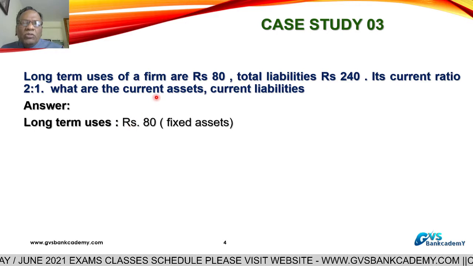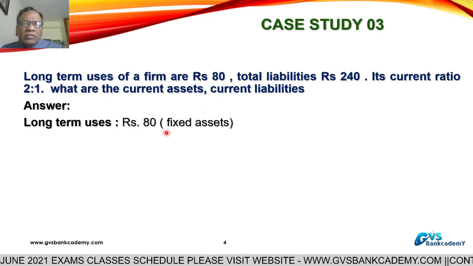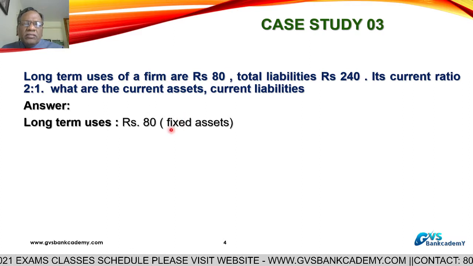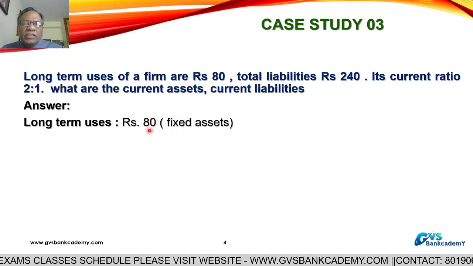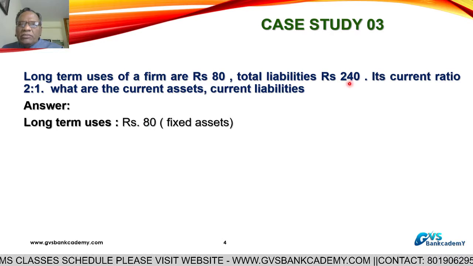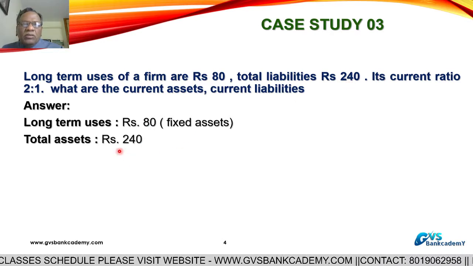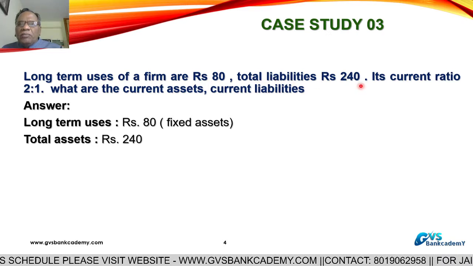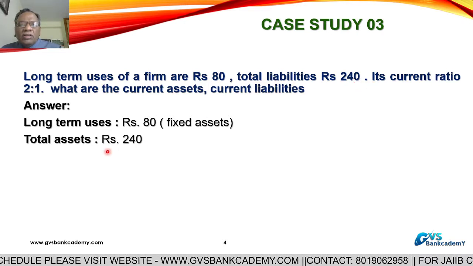Now, long-term uses are 80. It is presumed that these are fixed assets, the amount invested in fixed assets, 80 rupees. Total liabilities are 240, so total assets are also 240. Balance sheet equation: total liabilities 240 means total assets are also 240.